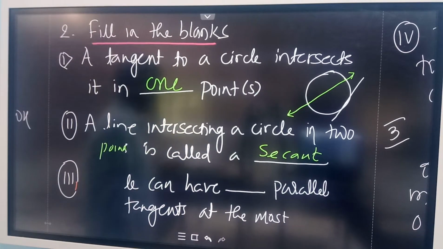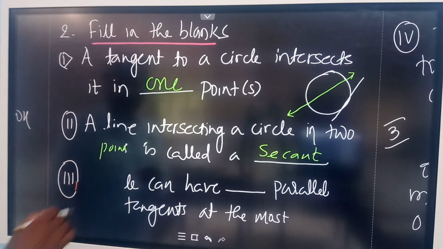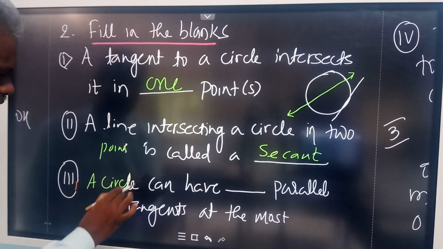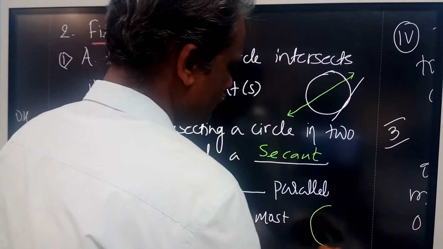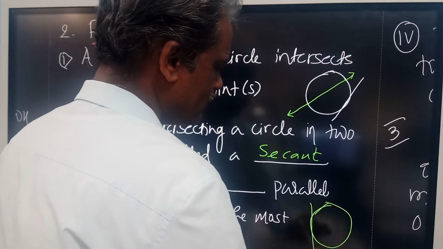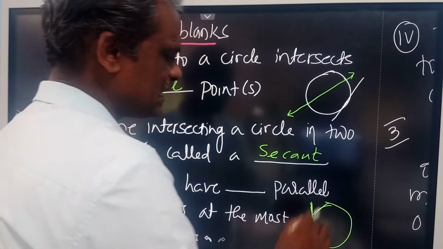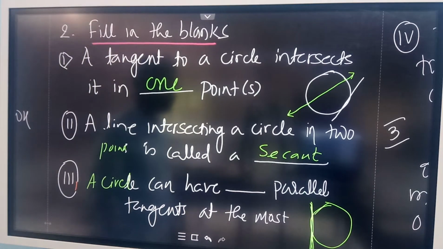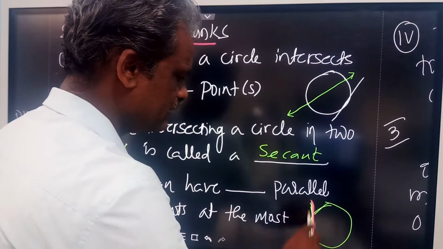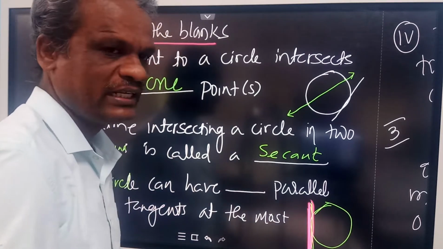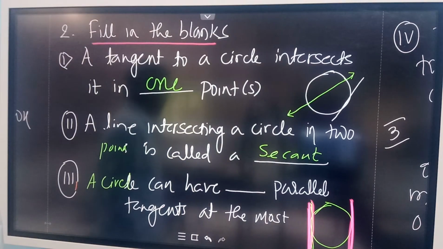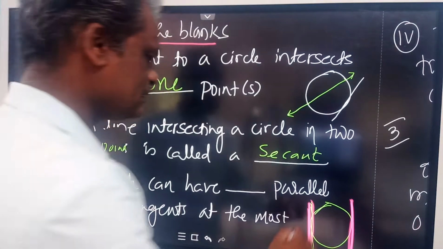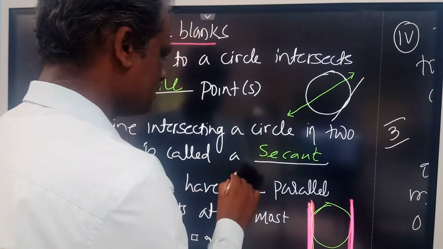And then the third question: a circle can have dash parallel tangents at the most. So now here is a circle. Now I am going to draw one line here. To this line, how many tangents can be drawn parallel to this one? They should be parallel to each other. This is one line. You can draw one more line like this. So only how many tangents can be drawn here? 2 tangents you can draw parallel.